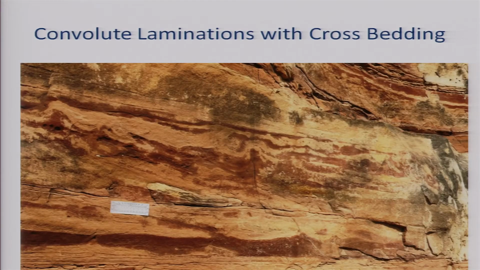There is another type of structure which we call convolute lamination. Now, you can see here at the bottom, the rock is horizontally bedded and this is a cross bed here. Now, this cross bed is no longer a straight bed line or curved bed, but it is deformed. This is because of the slope. When the sediments are on the slope and in a plastic state, they get deformed. They are not tectonic structures. They look like a fold, but they are not formed by tectonic processes, but by processes of slope deposits, called convolute lamination.